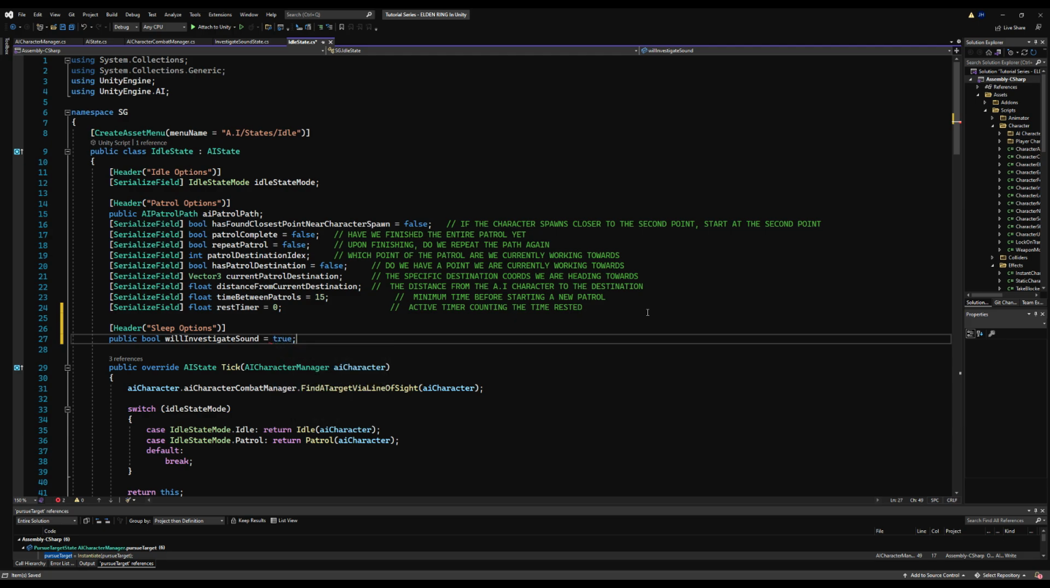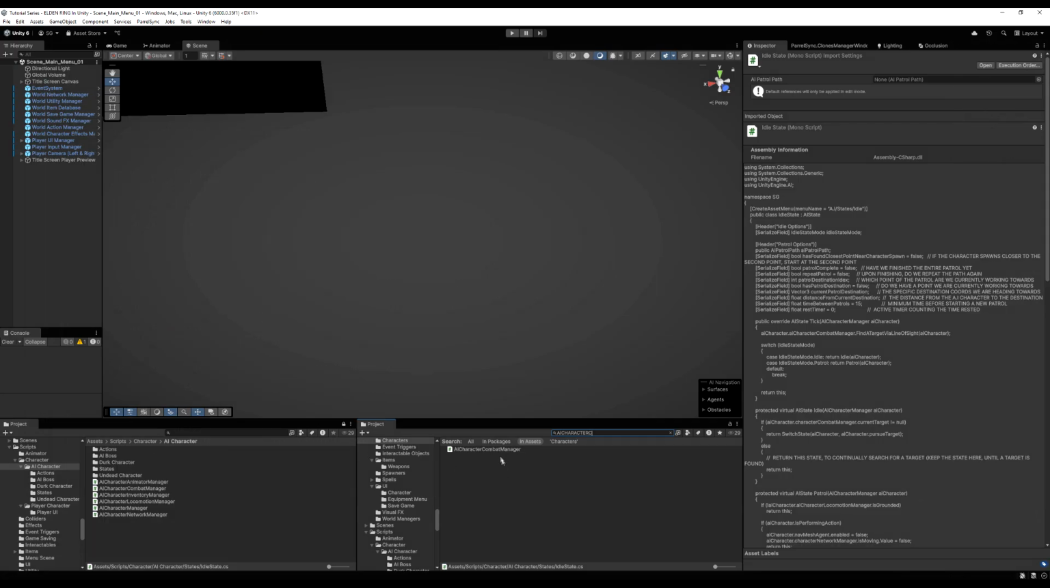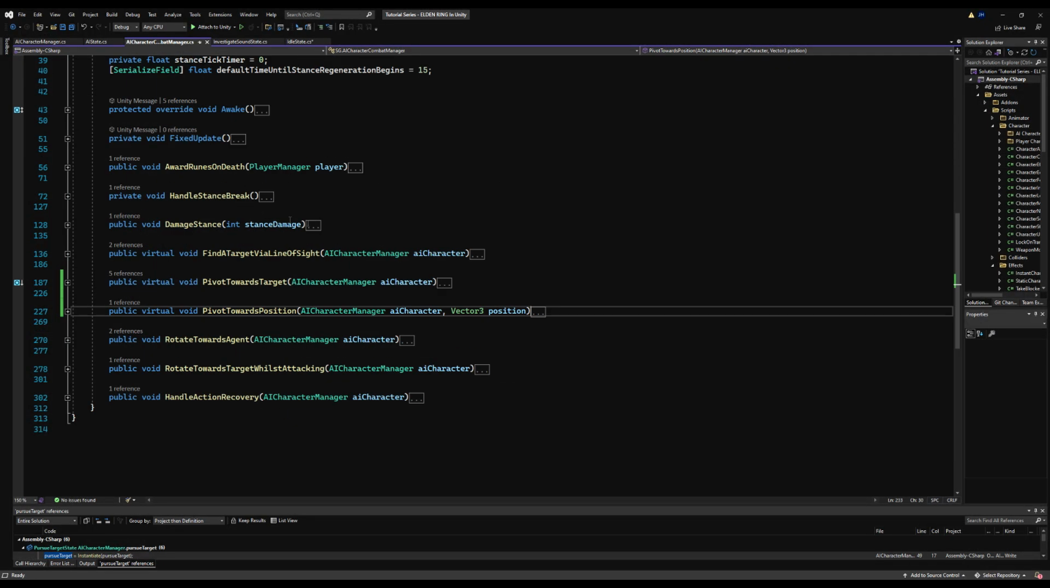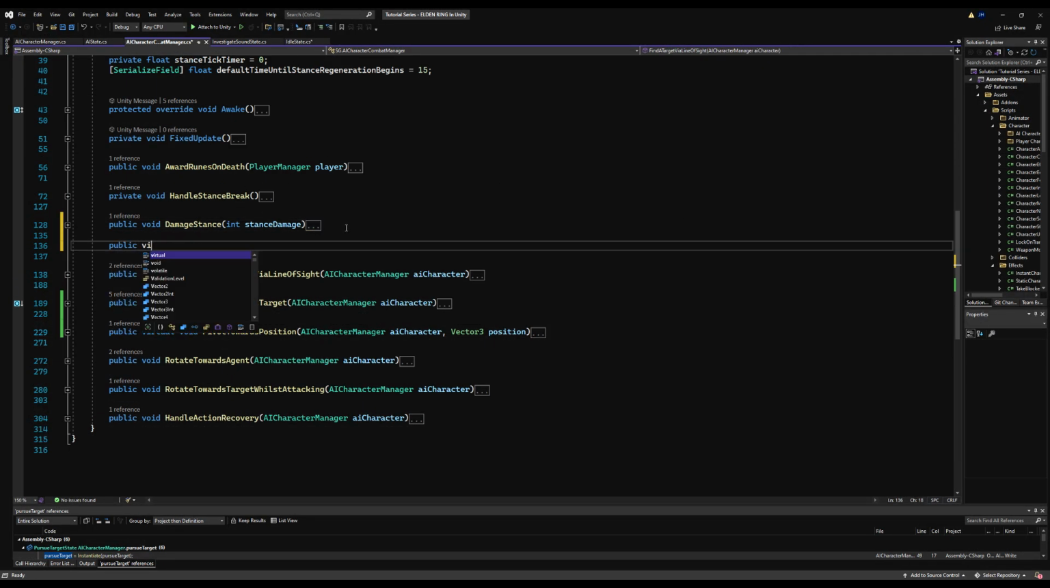Well, let's say you have 3 AI that are the same, but you want to make one be in some kind of a deep sleep and ignore sound, but you want others of that same AI to not ignore sound. You can just put them on the idle state. So you can have the same AI that will act different depending on which state they have.